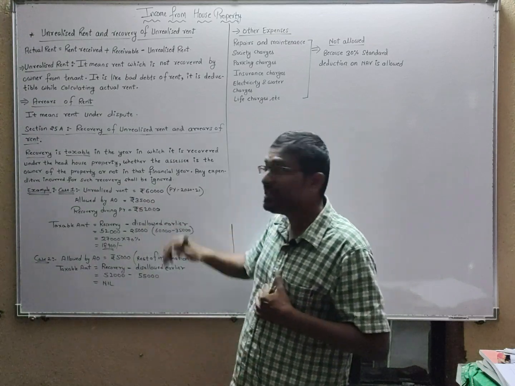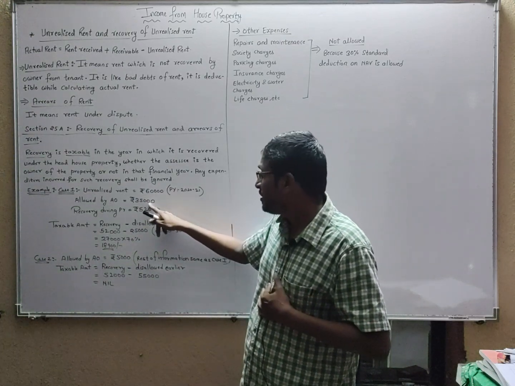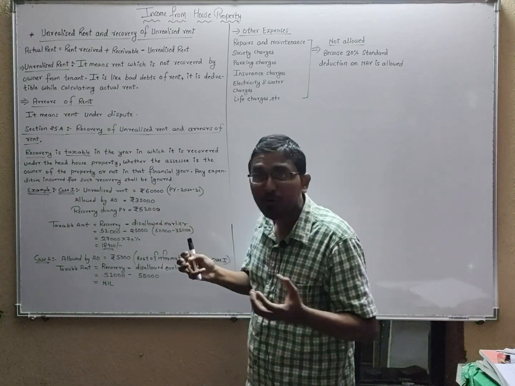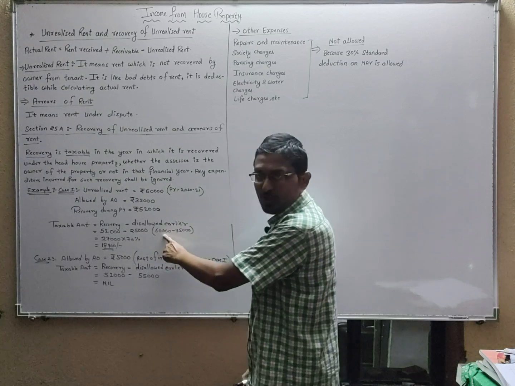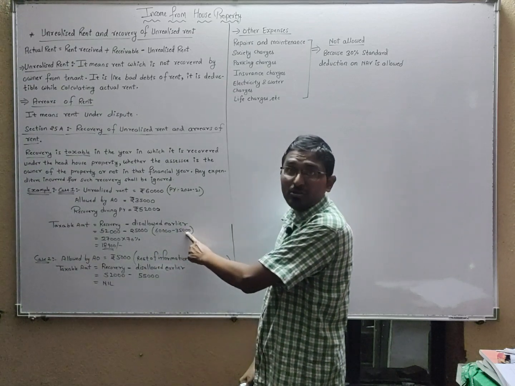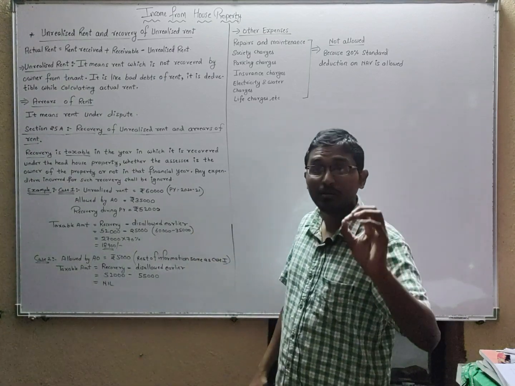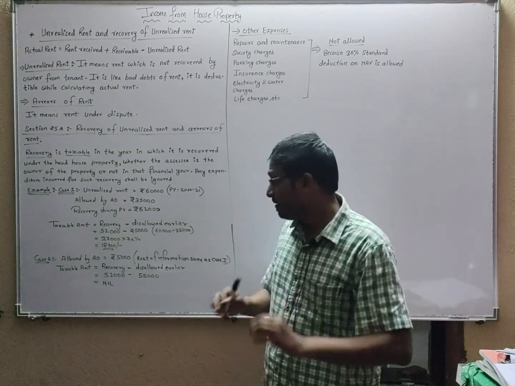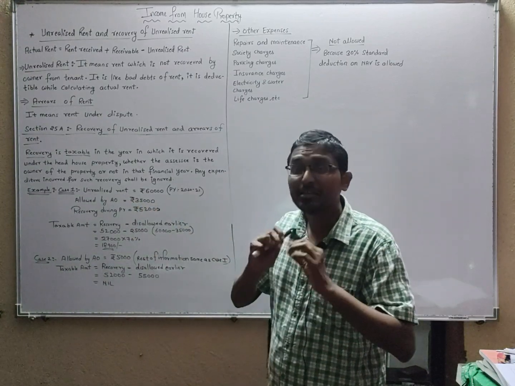So tell me how much he disallowed: 60,000 minus allowed 35,000. He disallowed you 25,000. Are you getting it? 60,000 was your unrealized rent, but the income tax officer did not allow you 60,000. He only allowed 35,000. The assessing officer allowed means this much only I will allow you as a deduction.